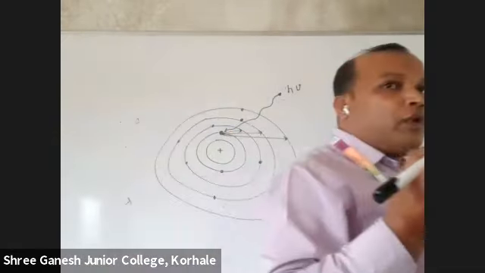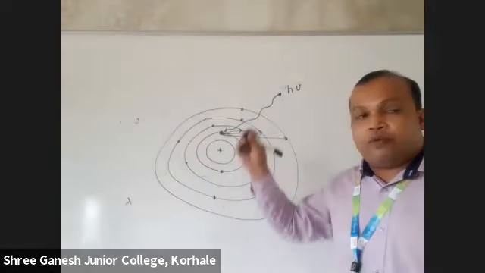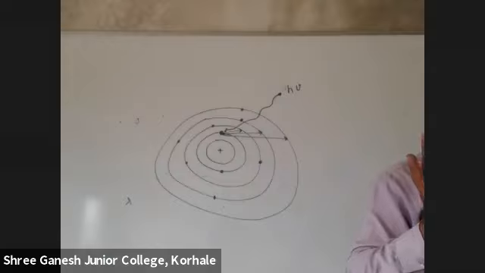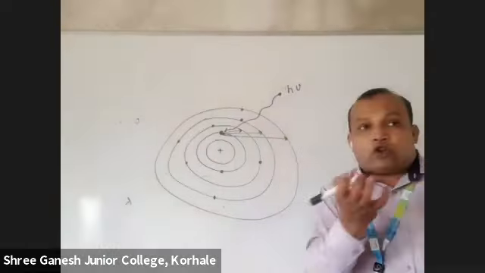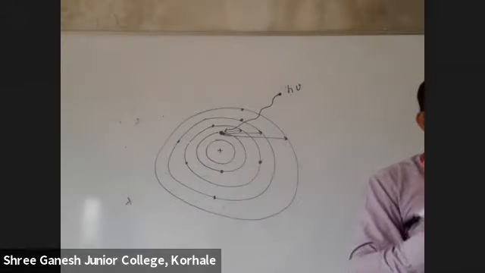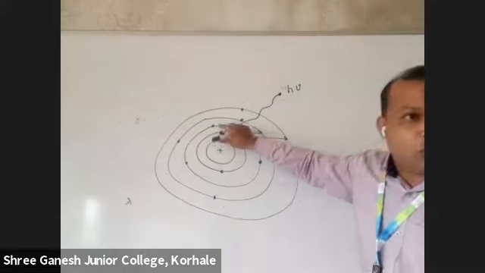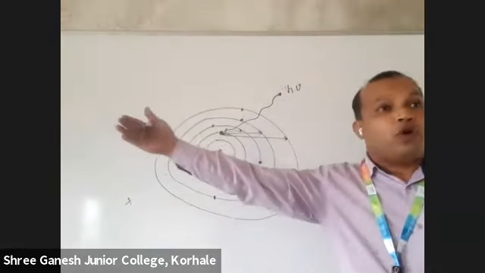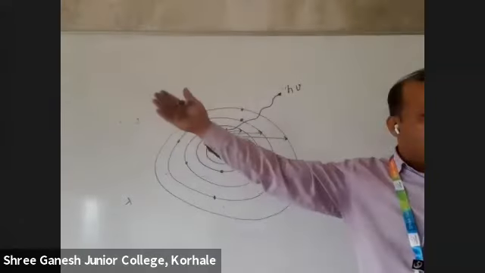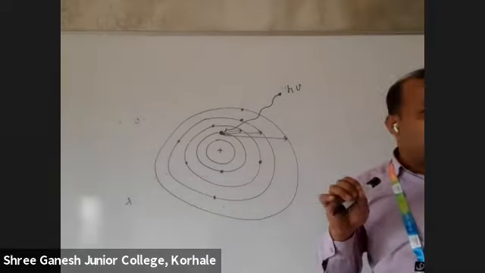So when the electron is revolving in these orbits, we say it is in the ground state. But if you provide energy, what will happen? This electron will absorb energy. Its energy will increase, so it will break this force of attraction and jump to a higher shell. So when the electron absorbs energy, it will jump to a higher shell.